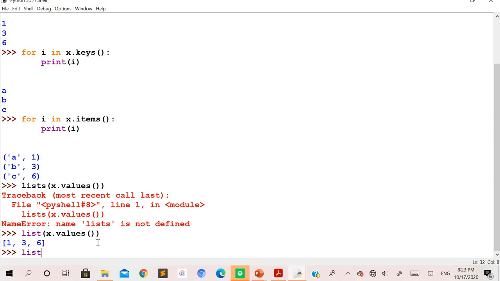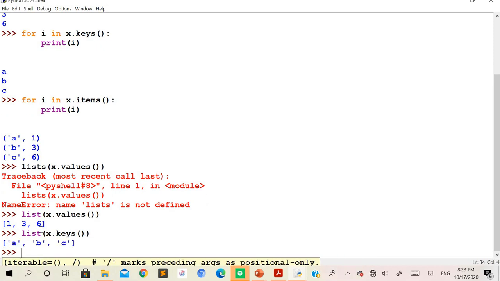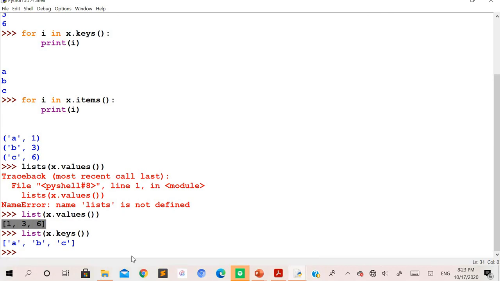In the same way, you can also use list of x.keys here. In this case you are going to get all the keys of the dictionary in the form of a list. You can see you are getting these results in square brackets, which tells that the results have been displayed in the form of a list.